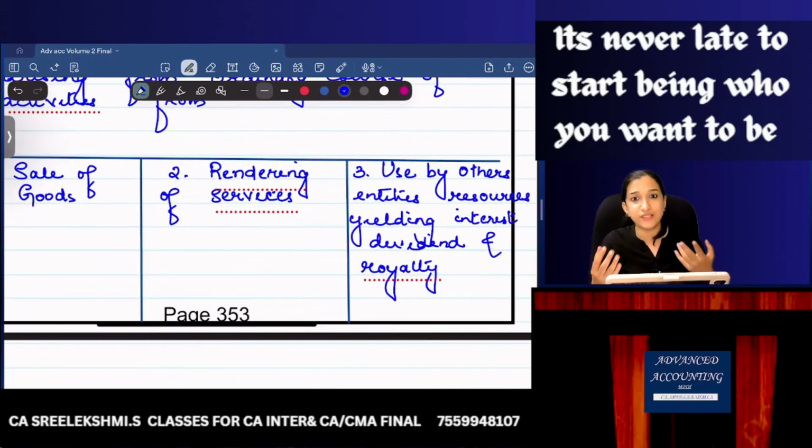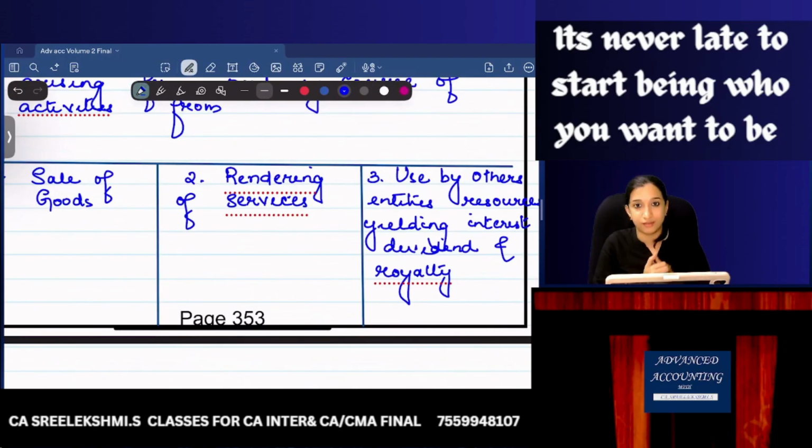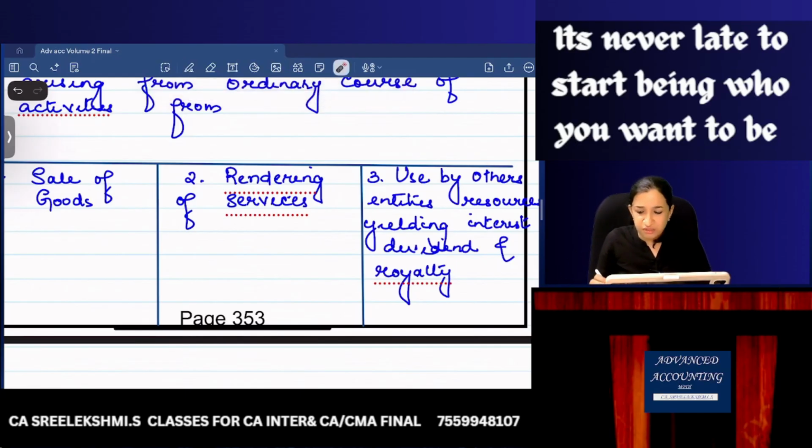If you are an auditor, you are getting revenue by rendering services. Are you selling goods? No. If you're an advocate, are you selling goods? No. If you're an architect, you are rendering services, maybe giving design services, otherwise financial services. So here, sale of goods, rendering of services, and the last one is not clear.